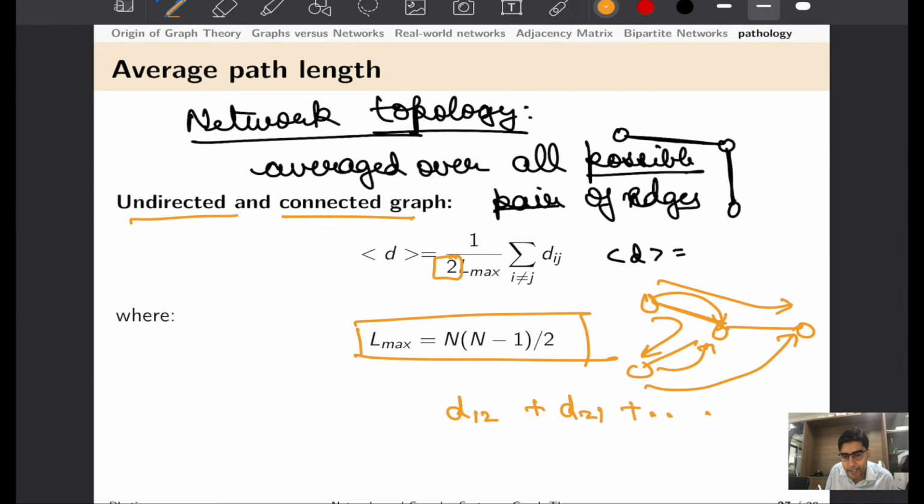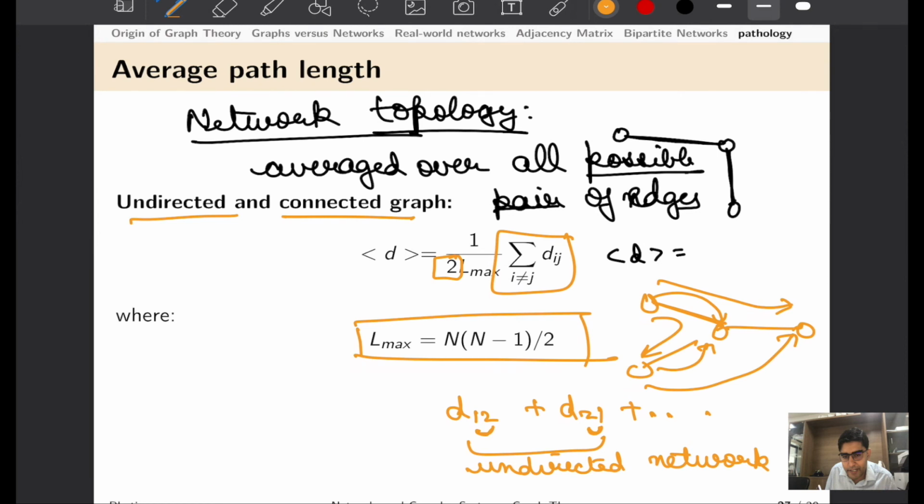That is, we would be saying d12 plus d21 and so on, and the distance between 1 and 2 would be the same as the distance between 2 and 1 in case of an undirected graph or undirected network. Hence, if we do not divide by 2, we would be double counting these terms in this summation, and hence we divide by 2, and this offers great mathematical convenience.